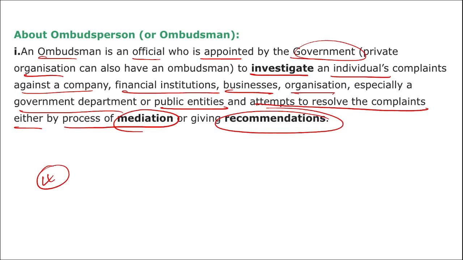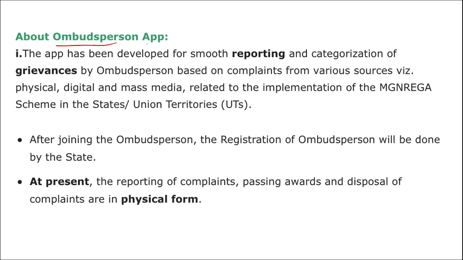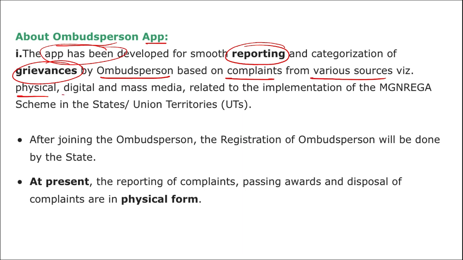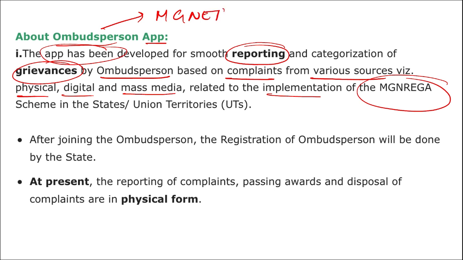He is an ombudsperson. So this ombudsperson app has been developed for smooth reporting and categorization of grievances by the ombudsperson, based on complaints from various sources such as physical, digital, and mass media, related to the implementation of the MNREGA scheme. Any complaints or grievances related to it will be solved by this application.